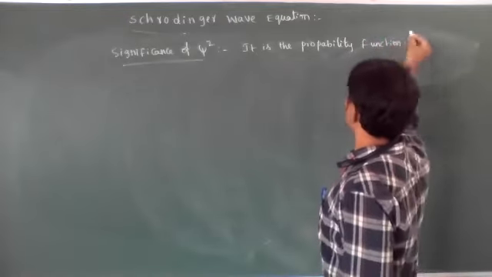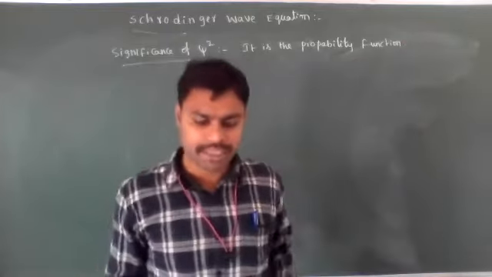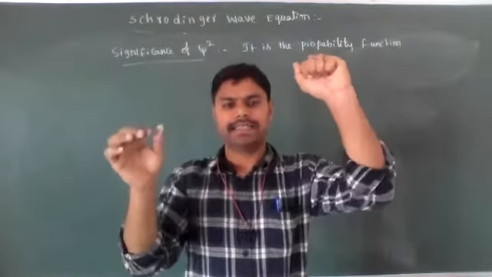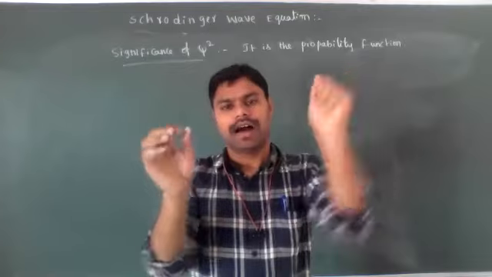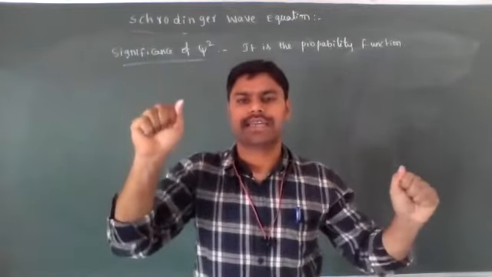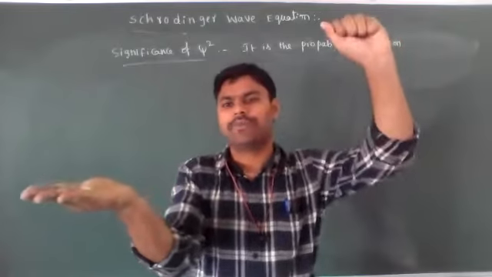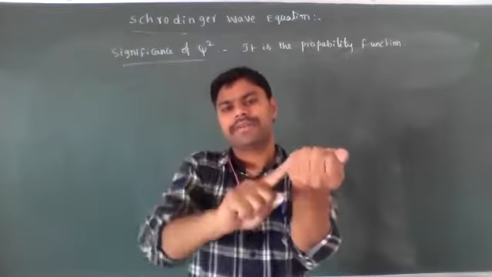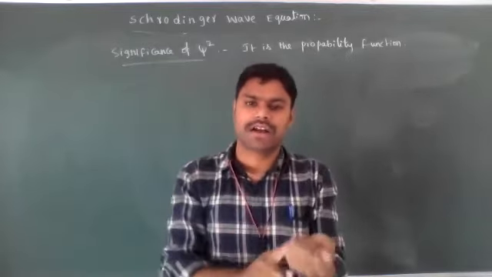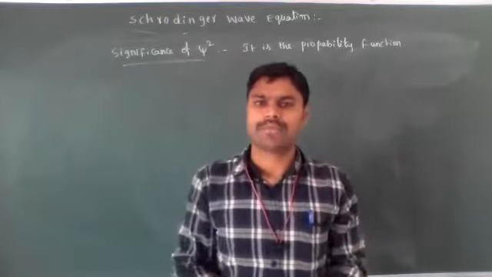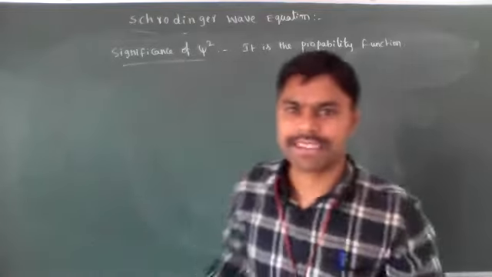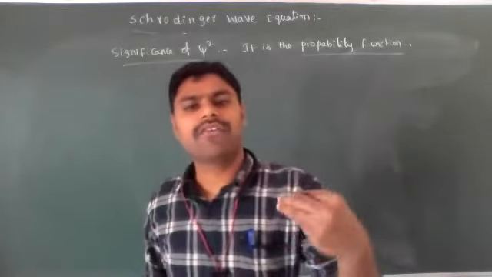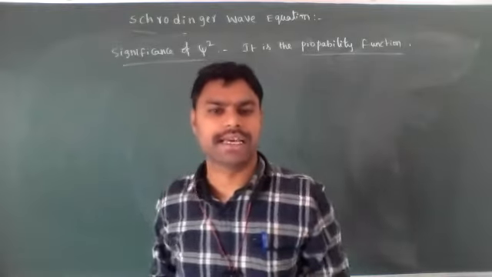In mathematics in 10th class, probability came. Probability means, for example, this is my hand. In this hand I kept chalk. What about in this other hand, the probability of presence of chalk, whether it is present or not? If it is present, then the chance is 1. If it is not present, the chance is 0. That is called probability. So psi square represents the probability function. Probability here means the finding of an electron at a point around the nucleus.